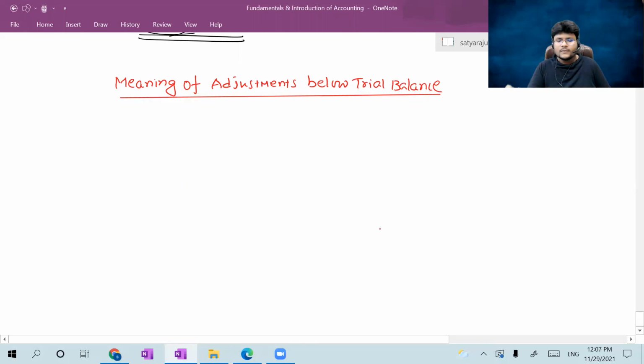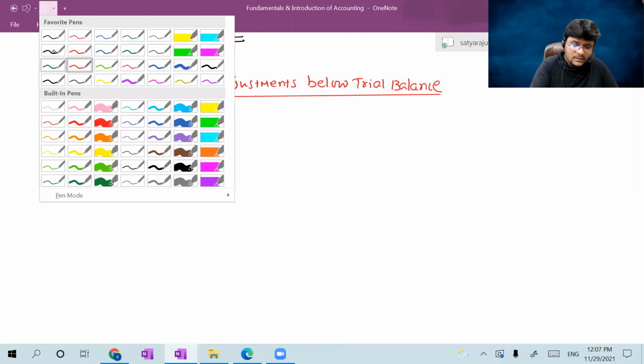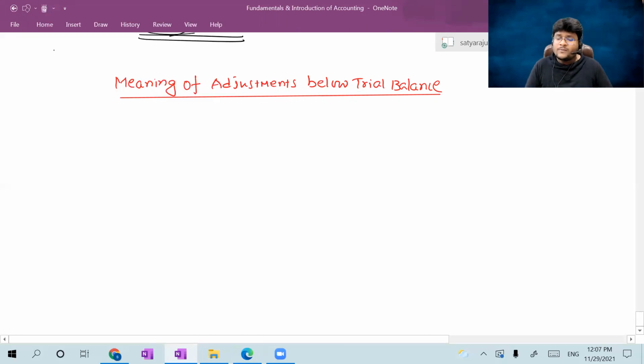Right. Concentrate. Sir, why is this very important? So many students don't know the meaning of adjustment, why something was given below the trial balance, why something was given in the trial balance, what is the difference, what is the real practice, how it happens. I'm telling this particular item practically. Please concentrate, guys, this is very, very important.